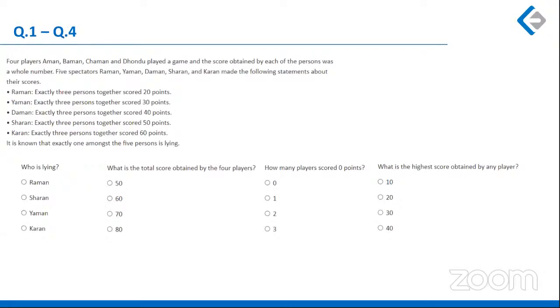So this is the first set, and mind you, the best start you could get from a DILR section was with this set. If I have to rate all the 5 sets, this was an easy set. Just a simple trial and error with putting in values, working out with the values, you could have got all 4 correct. This set could have given you a head start.